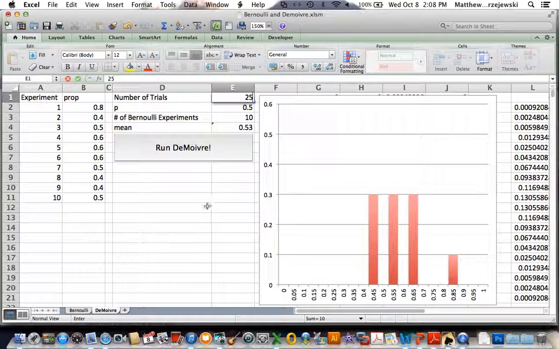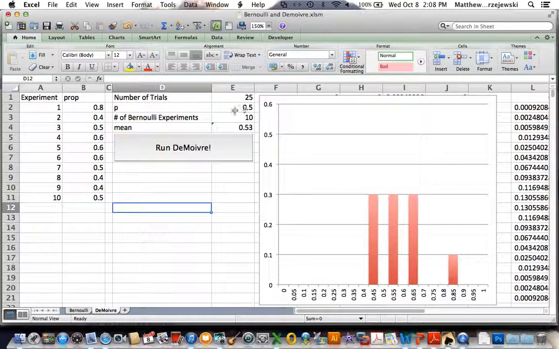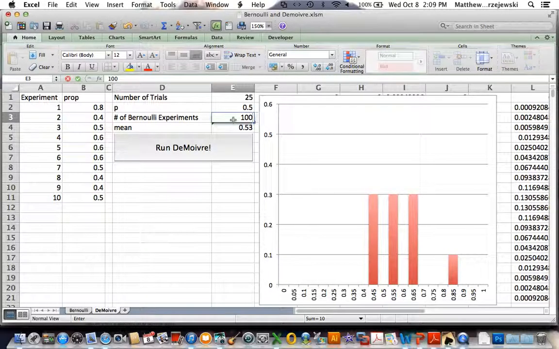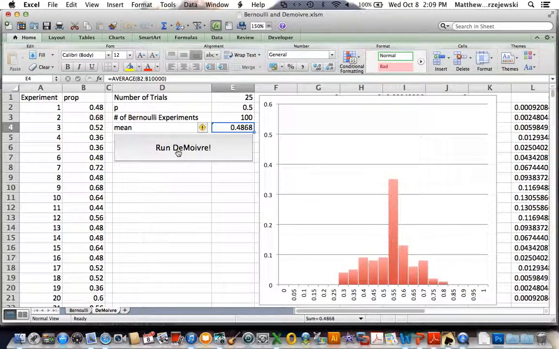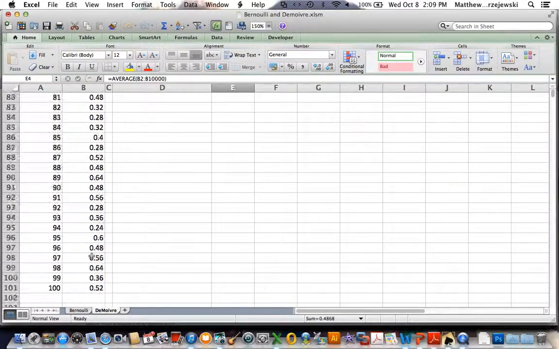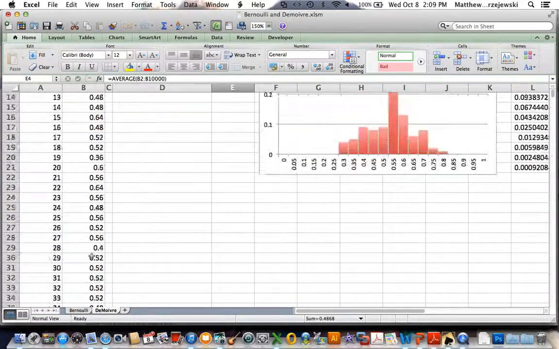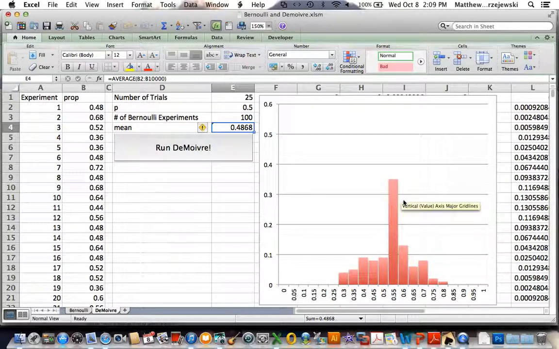If we were to take 25 trials, and this is a coin, the probability of a heads is 0.5, and let's say we were to do this 100 times, and let's say we did the experiment and then we counted the different proportions. This is the sort of result we would wind up with. These are the relative frequencies of the proportions. There are 100 of them. If I now make a relative frequency distribution of those outcomes, this is what I get. The mean of that distribution is 0.4868.